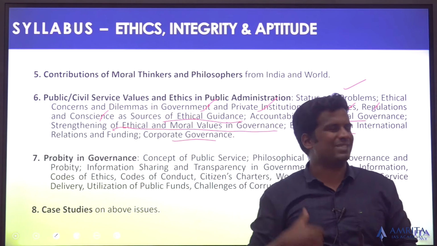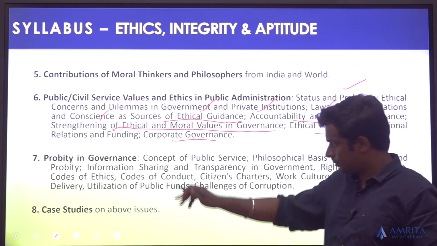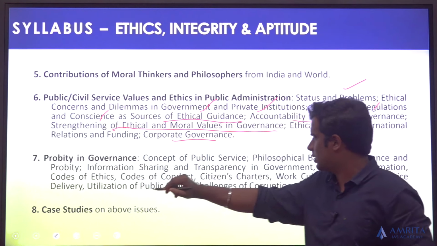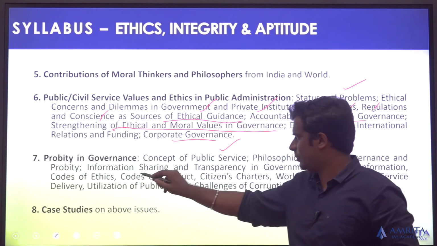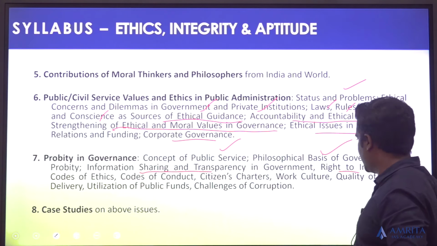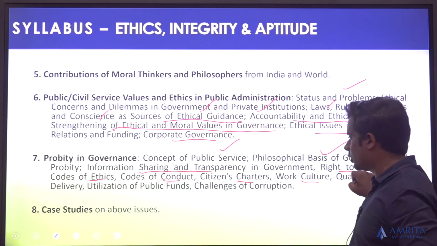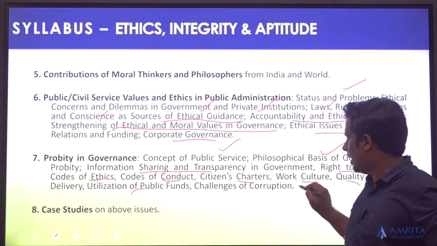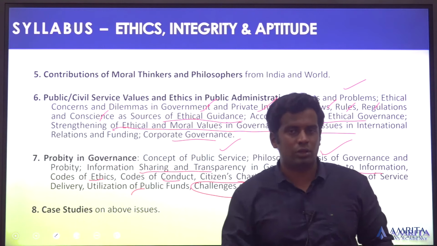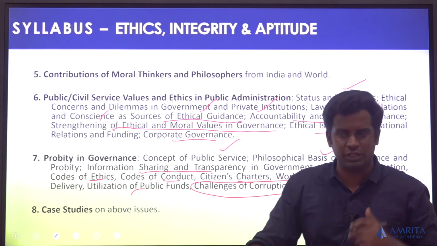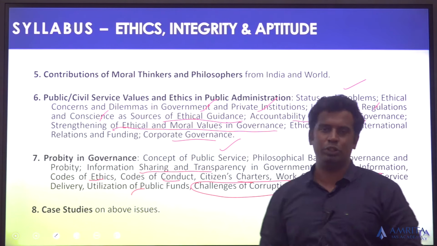So if you look at topic number 6, unlike the earlier topics, it has some kind of relation with GS2's governance topic. Topic number 7, probity in governance, concept of public service, philosophical base of governance and probity, information sharing and transparency in government, RTI, code of ethics, code of conduct, citizen charter, work culture, quality of service delivery, utilization of public funds, and challenges of corruption. In short, this topic is very similar to the governance topic that one will be preparing for GS2. And finally, as the last topic in the syllabus, we have case studies on above issues.